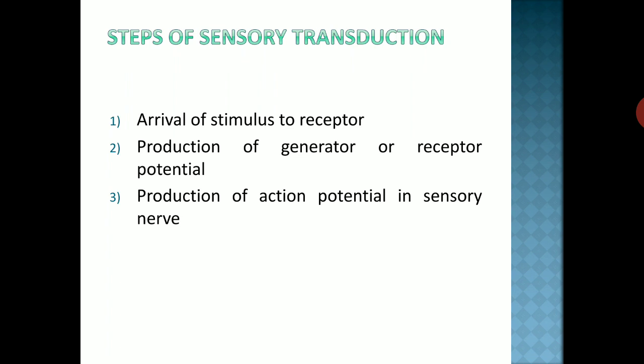Steps of sensory transduction: first is arrival of stimulus to the receptor, then production of receptor potential, and then production of action potential in sensory nerve.